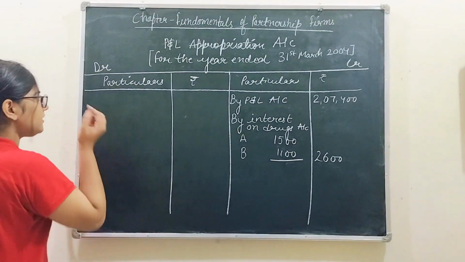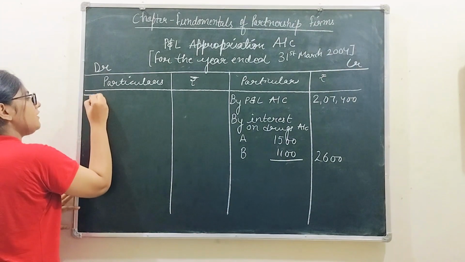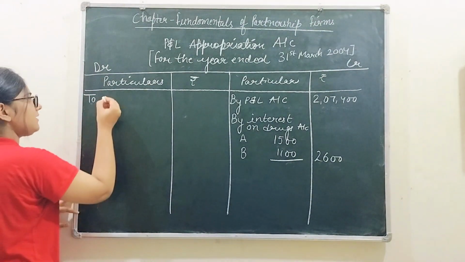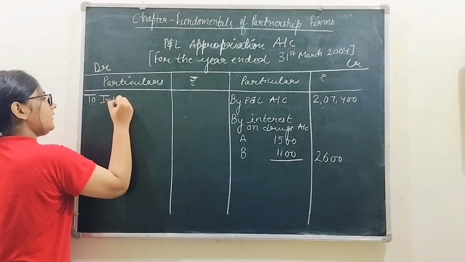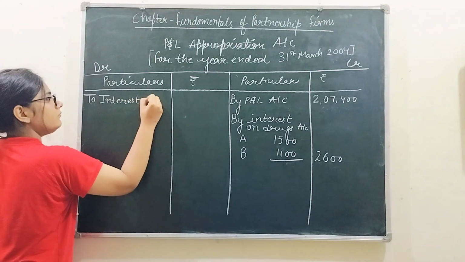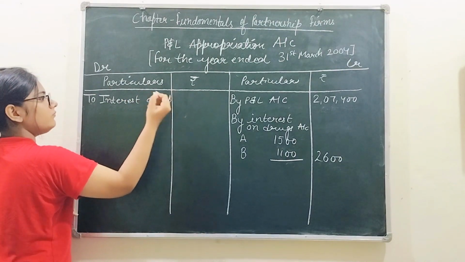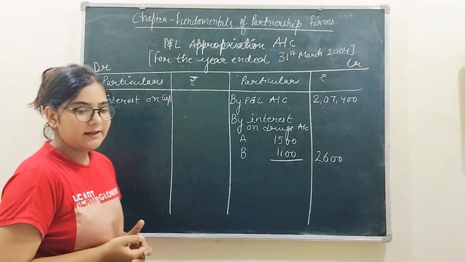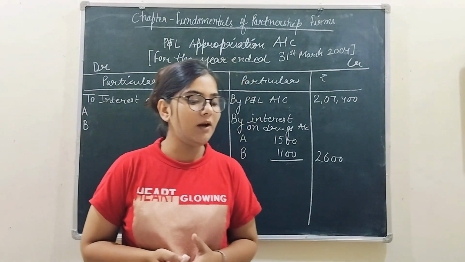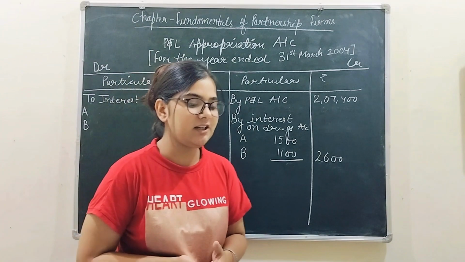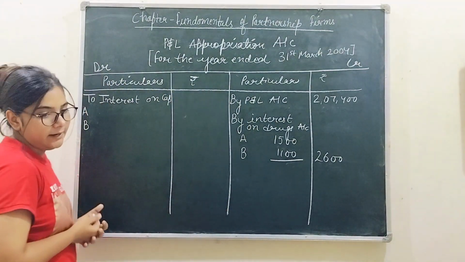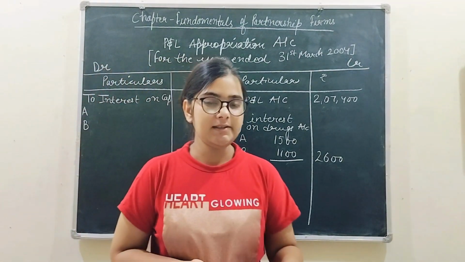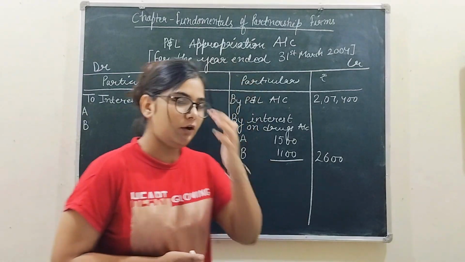Now let's move towards the debit items. So the first and foremost thing that we are going to write is the interest on capital. Right? So there are two partners, partner A and partner B, and the capitals are 6 lakh and 4 lakh, and they have told you to charge the interest at 6% per annum. Right? So 6% of 6 lakh and 6% of 4 lakh.